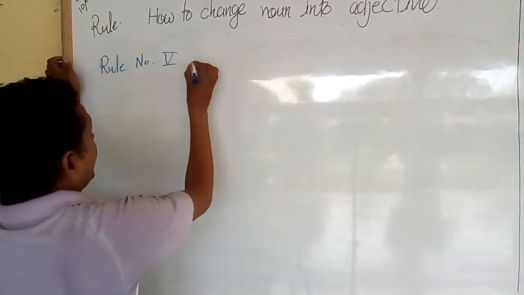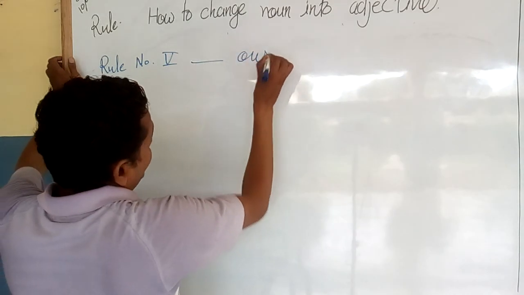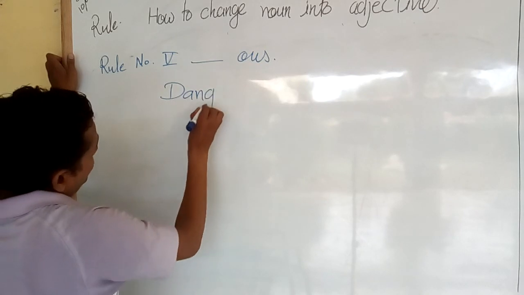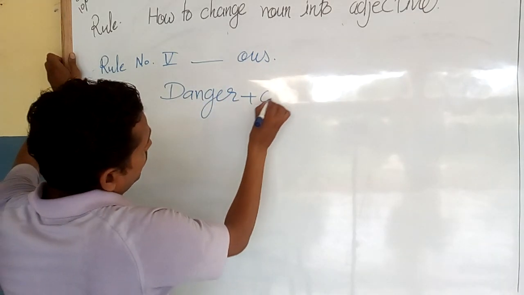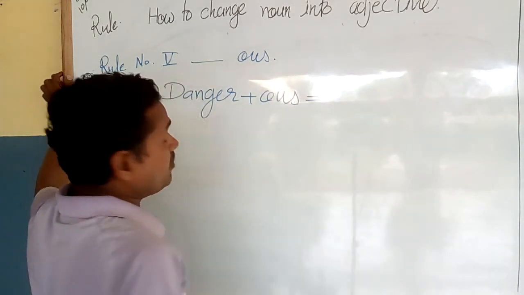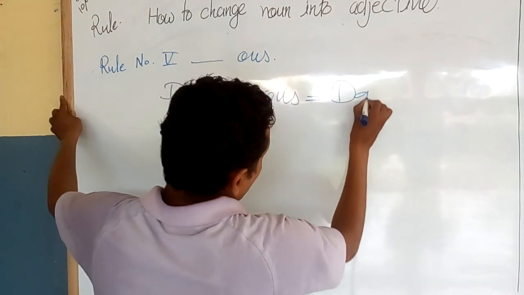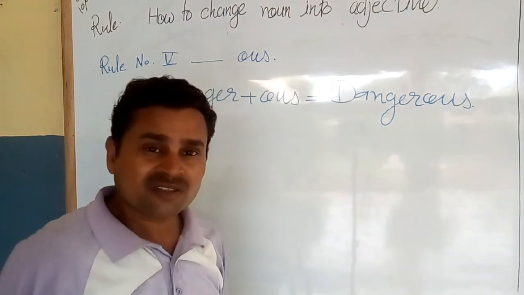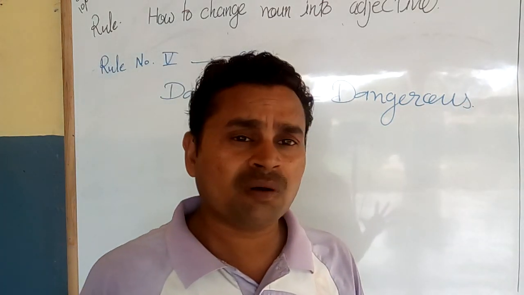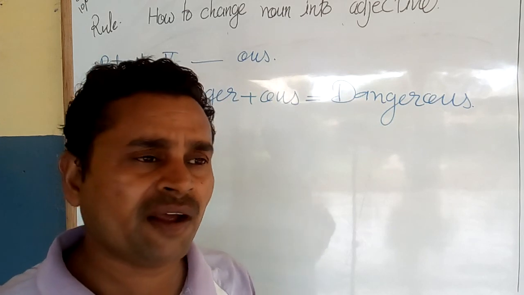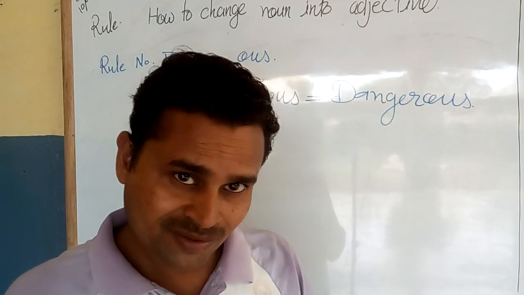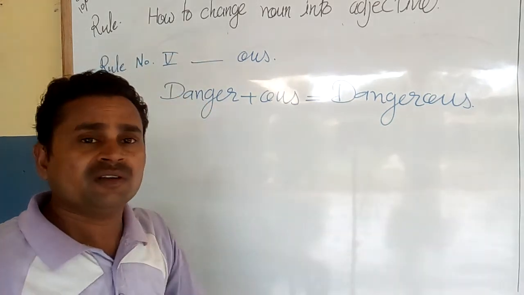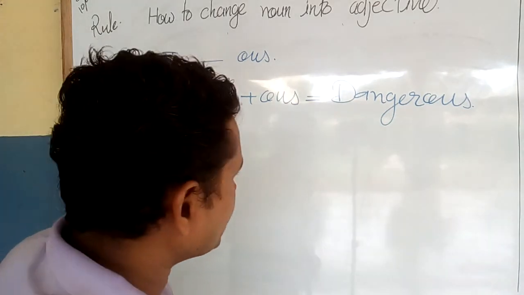You can add OUS. For example, danger, and you can add OUS. It will be dangerous. Dangerous means people or men who can harm us. So that's called dangerous, and through which we can be in negative points, you can say.